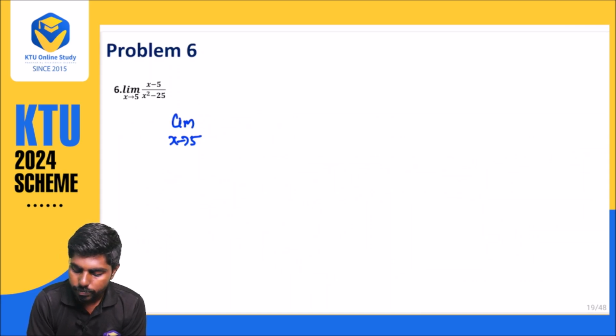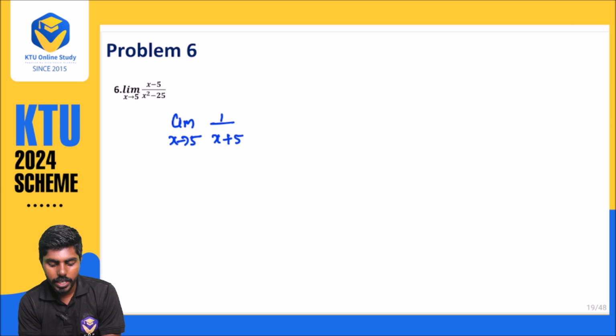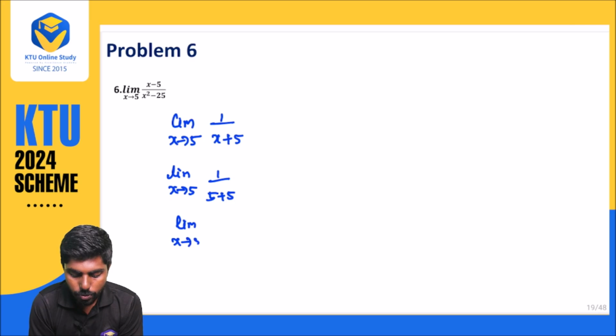We are getting 1 divided by x plus 5. Now if you observe, we can use the formula. So when limit x approaches 5, what will happen? 1 divided by 5 plus 5. So limit x approaches 5, what am I getting? I am getting 1 by 10.